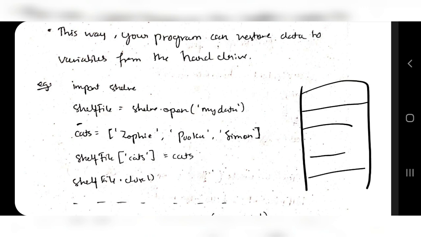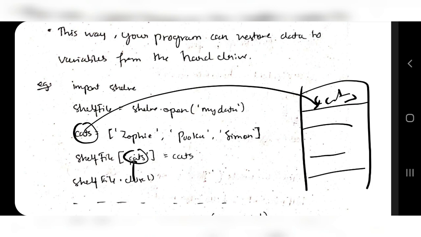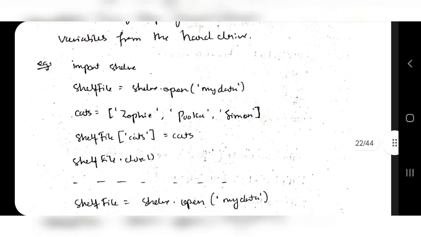In the cupboard I will have the cats here, that will be stored as cats, and that should be referenced by a name. That name is cats here. So this shelf name is cats. When I want to fetch, I can call cats from my data cupboard, and then I'll get the values here. So let's see how to get the values.